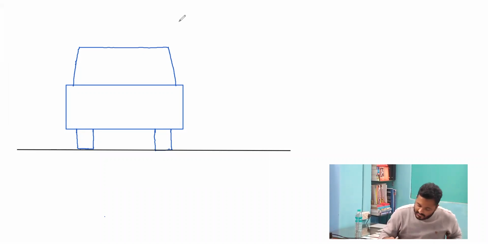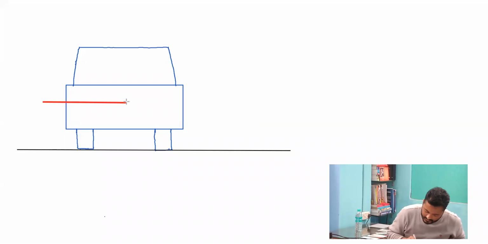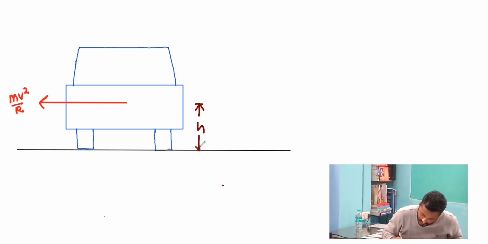And over here, I consider that the force which we are talking about, that is mv square by r, is acting at a height h. And because of this force which is acting on the circular turn, the system will topple about this particular wheel. The system will topple about this left wheel.